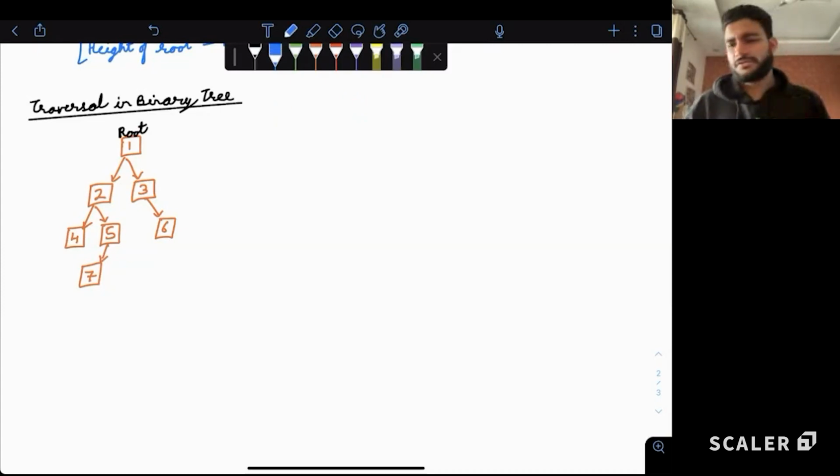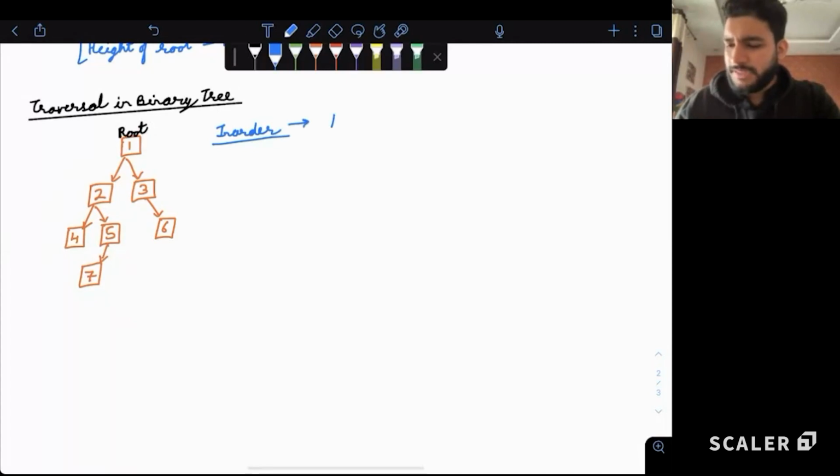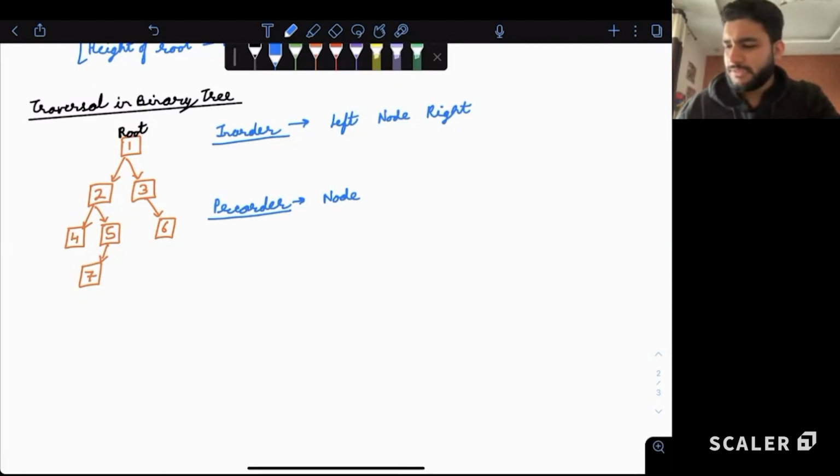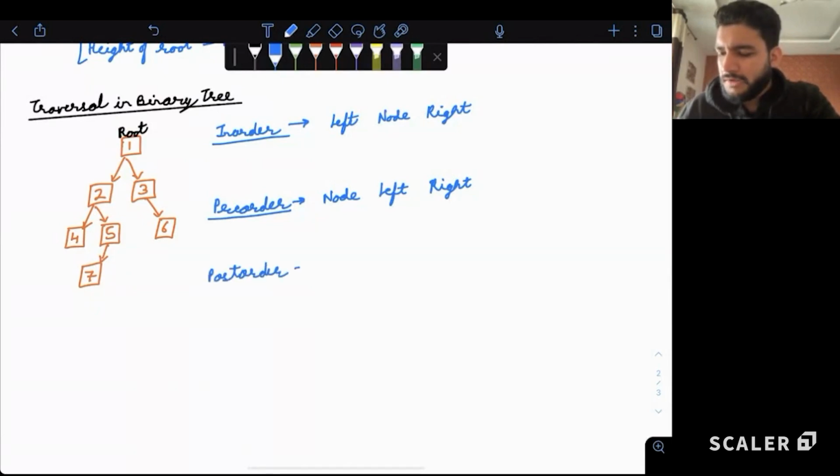So we have three traversals based on this. We have the in-order traversal. In-order traversal says, let's give priority to left first, then the current node, then the right subtree. We have pre-order traversal. Pre-order traversal says, let's give priority to the current node first, then left, then right. And we have post-order traversal. Post-order traversal says, let's give priority to left first, then right, then the current node.